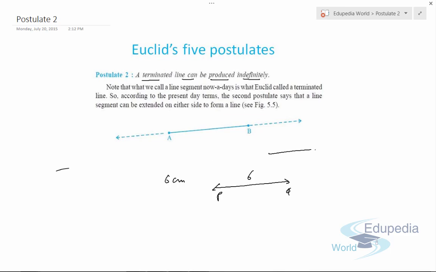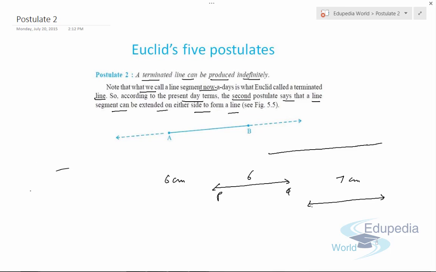There is no end, so you can draw continuously, but there is no end. But if anybody says you draw a line segment of 7 centimeter, then you can have an end to a line. So that is actually a postulate too. And note that we can call a line segment nowadays what Euclid called a terminated line. In ancient times, they used to define a line segment, which nowadays we call a terminated line. So according to the present day terms, the second postulate says that a line segment can be extended on either side to form a line.